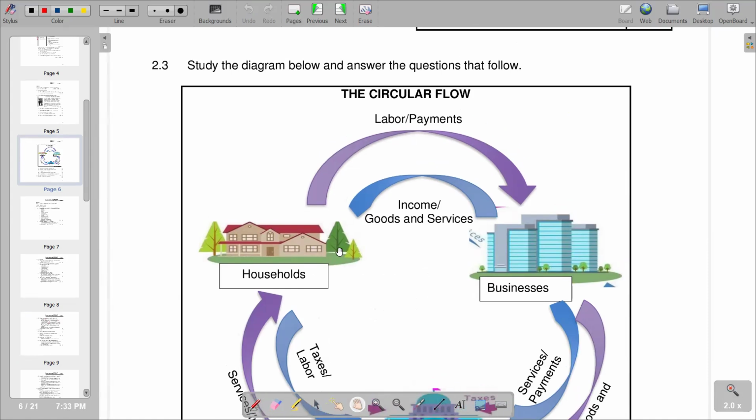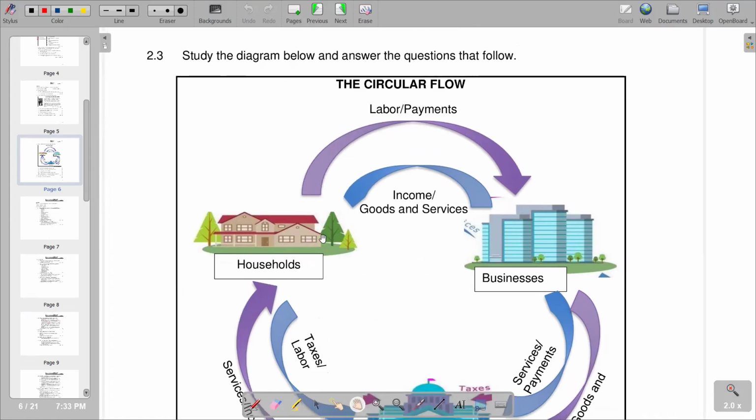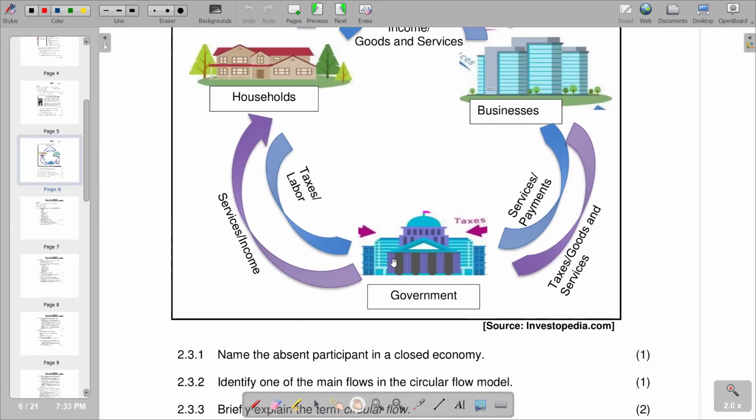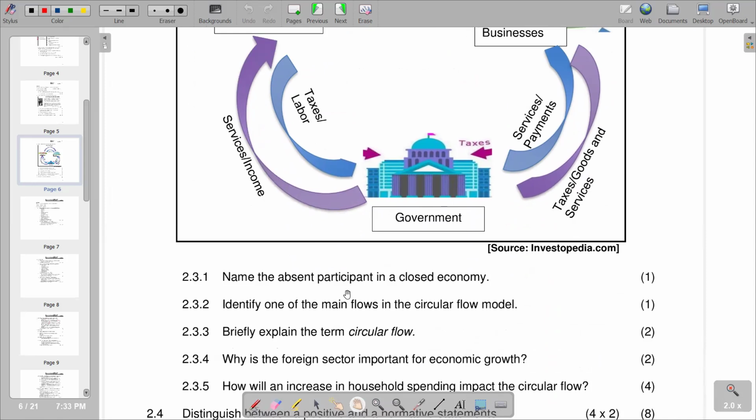You are given the circular flow. So on the circular flow, we have got different participants that we have there, whereby we've got the household as a participant, businesses as a participant. We also have the government as a participant. The first question is, name the absent participant in the closed economy. Remember, in a closed economy, we do not have the foreign sector. So the foreign sector becomes the absent participant that we have. So we are saying foreign sector.